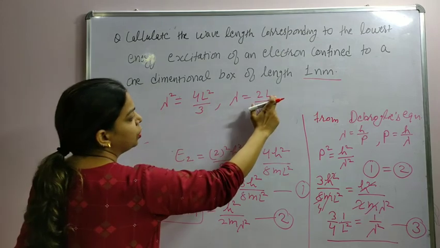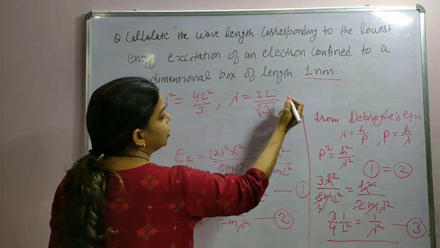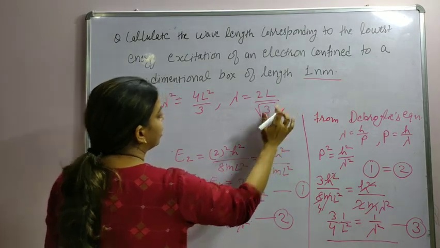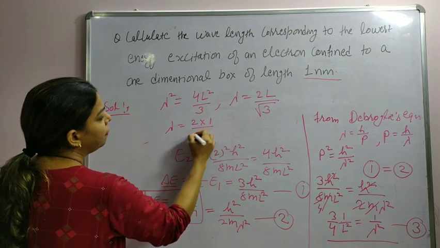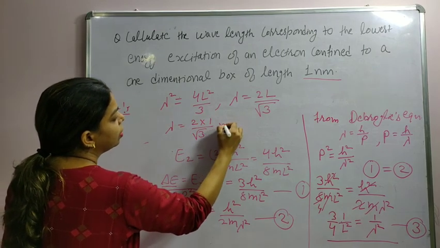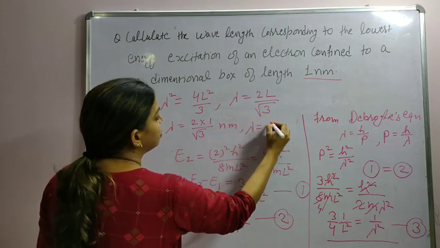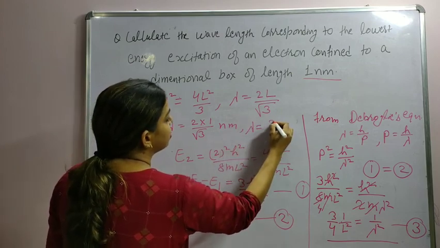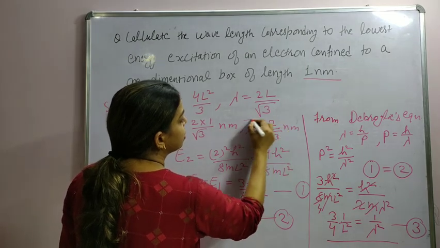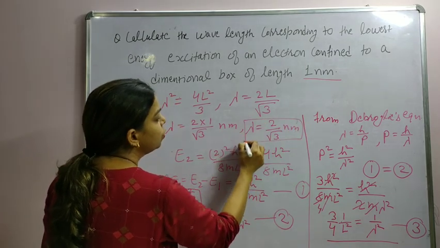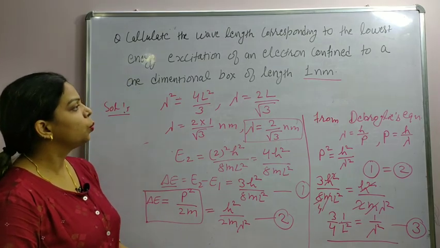If I substitute the value of L, which is 1 nanometer, lambda will be 2 into 1 by root 3 nanometers, or the wavelength is 2 by root 3 nanometers, corresponding to the first excitation for a 1D box.